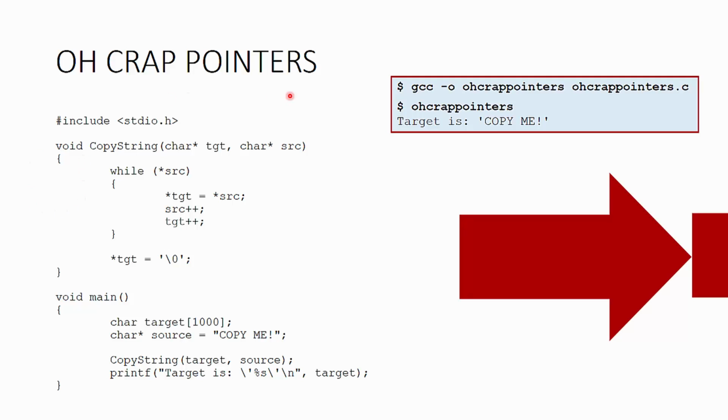All right, let's take a look here. This particular program, we are calling OCRAP pointers. When we compile this thing, it is going to tell us that the target is merely copy me. So let's take a look at how it works.